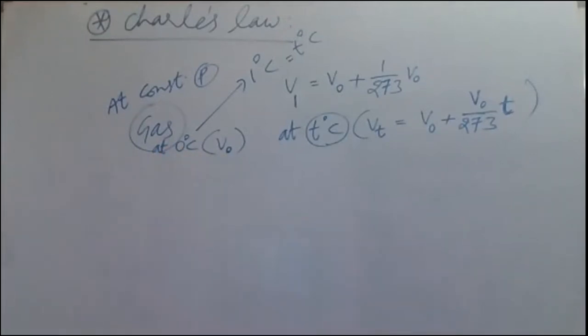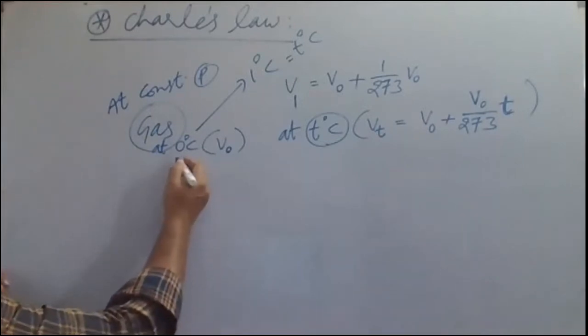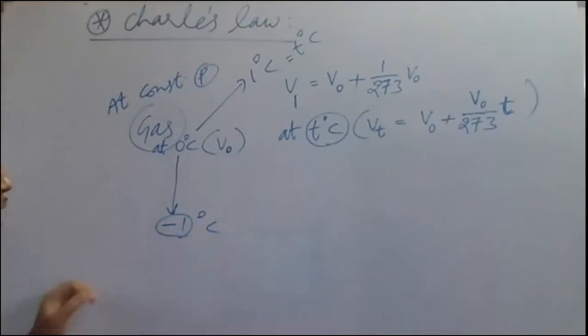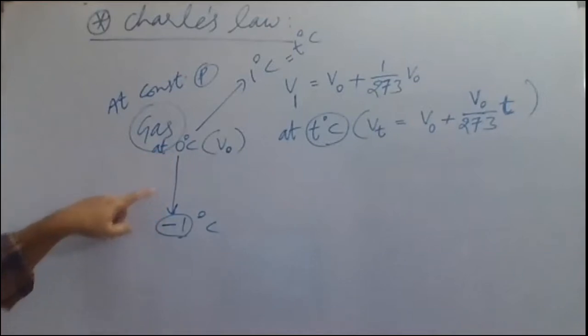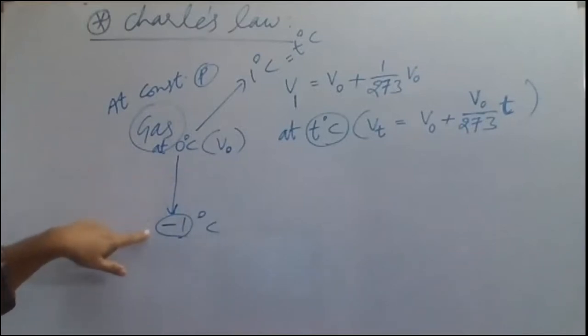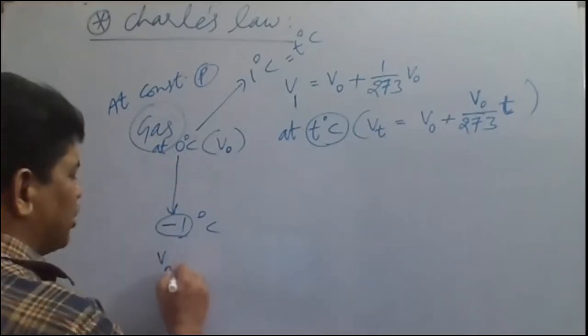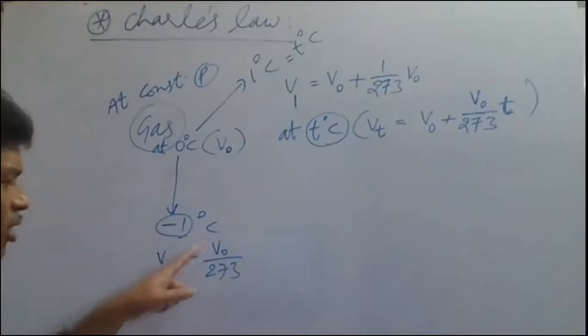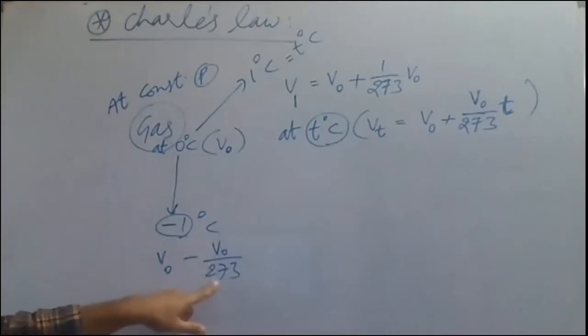The same thing: suppose I'm decreasing the temperature here, from 0 degrees Celsius to minus 1 degree Celsius. How much is the fall in temperature? The fall in the temperature is 1 degree Celsius, from 0 to minus 1. Now at this temperature, the volume is the initial volume V naught minus V naught by 273. That means 1 by 273 of V naught will be the decreased volume. This much volume is decreased.